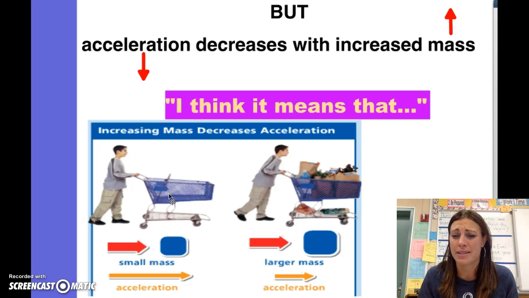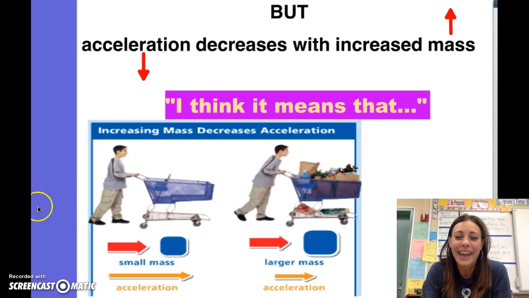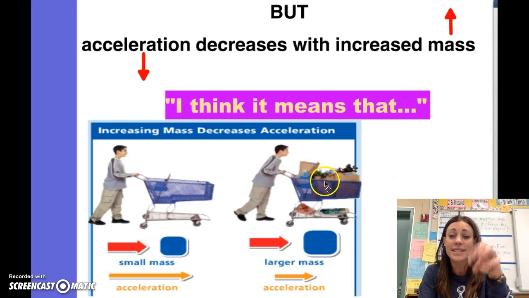So here's what this means. It's really easy. Acceleration decreases with increased mass. Here's what it means: it goes slower when it's heavier. When there's more stuff in it, when there's more mass, an object will move slower.